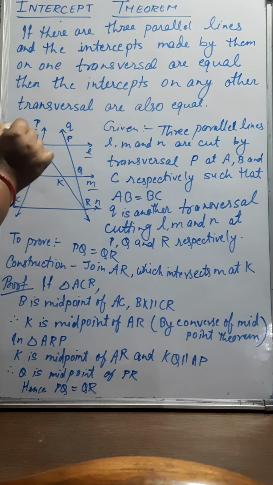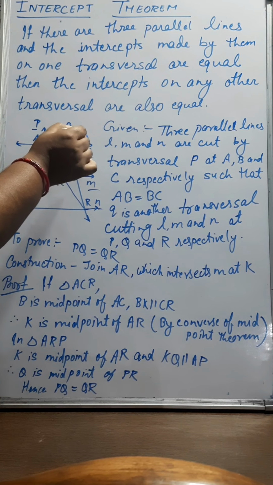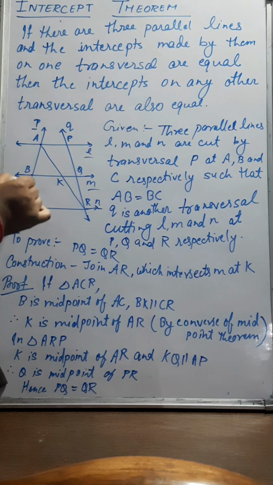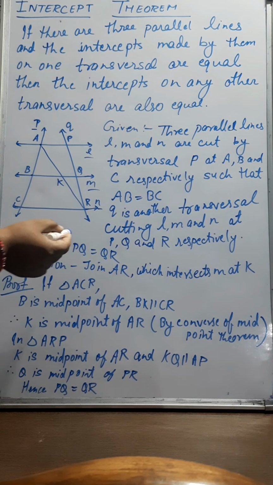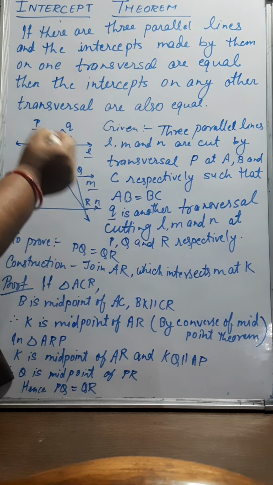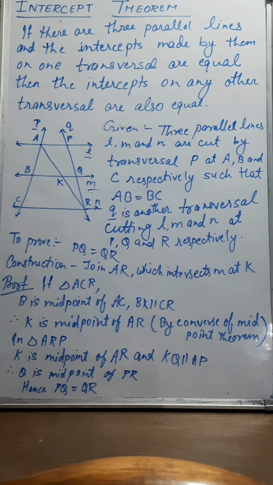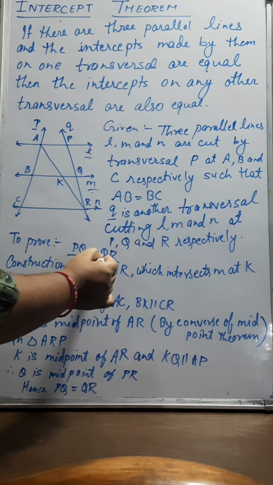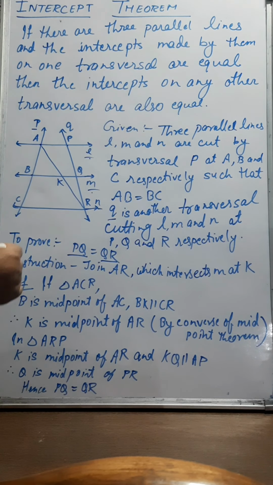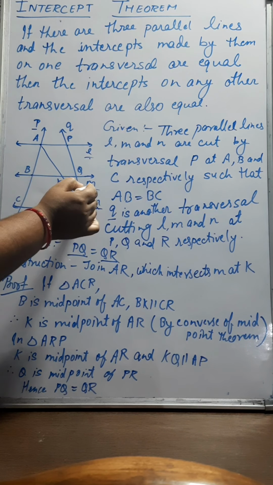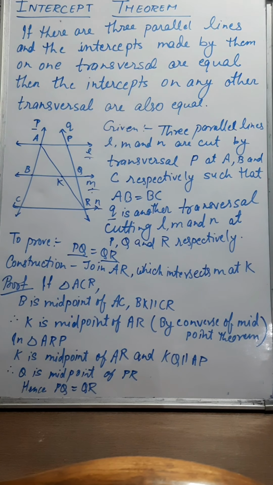This is a transversal which is intersecting the lines L, M and N at points A, B and C respectively, such that the length of AB is equal to BC. We have to show that if Q is another transversal cutting the lines L, M and N at points P, Q and R, then PQ will be equal to QR, which I wrote here. We have to show that PQ is equal to QR. For that a construction is required. Join AR, which is intersecting the line M at point K.